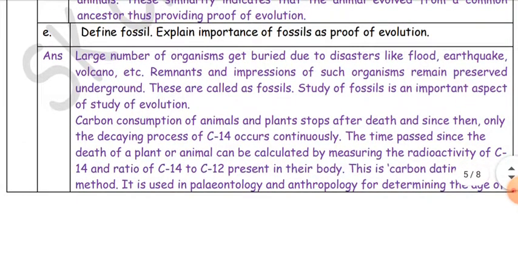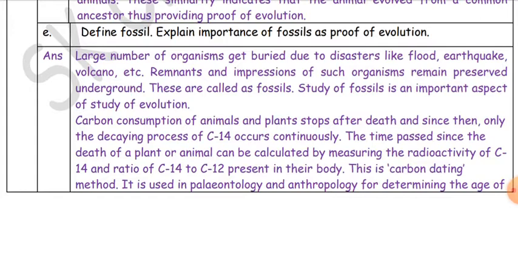Define fossil. Explain importance of fossils as proof of evolution. A large number of organisms get buried due to disasters like flood, earthquake, volcano, etc. Remnants and impressions of such organisms remain preserved underground. These are called fossils. Study of fossils is an important aspect of study of evolution.